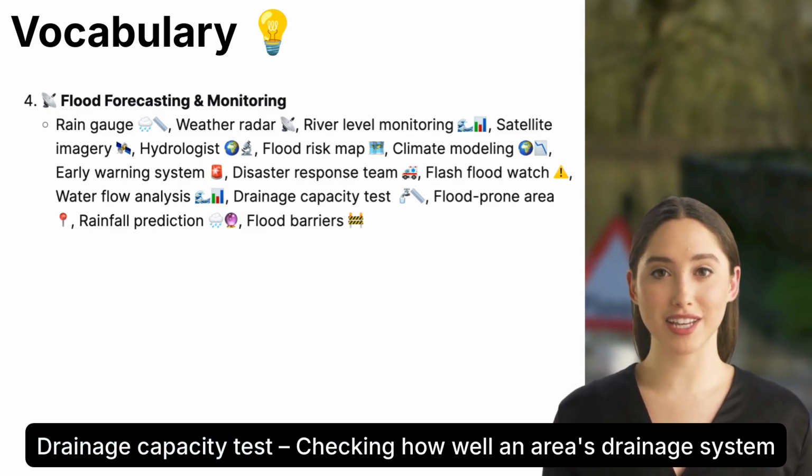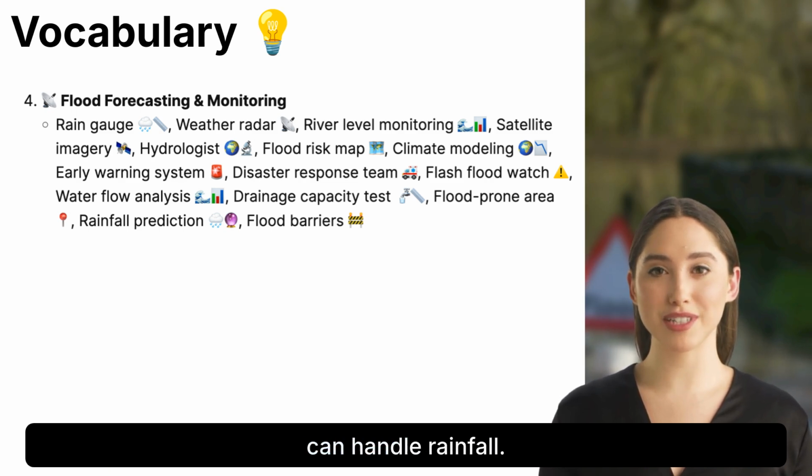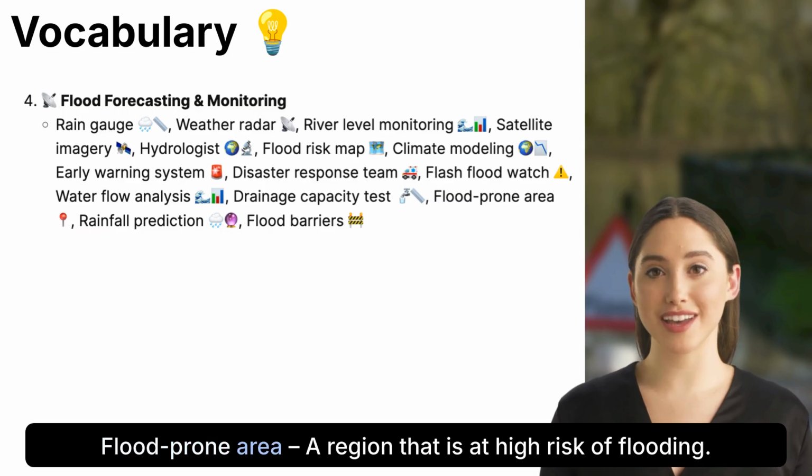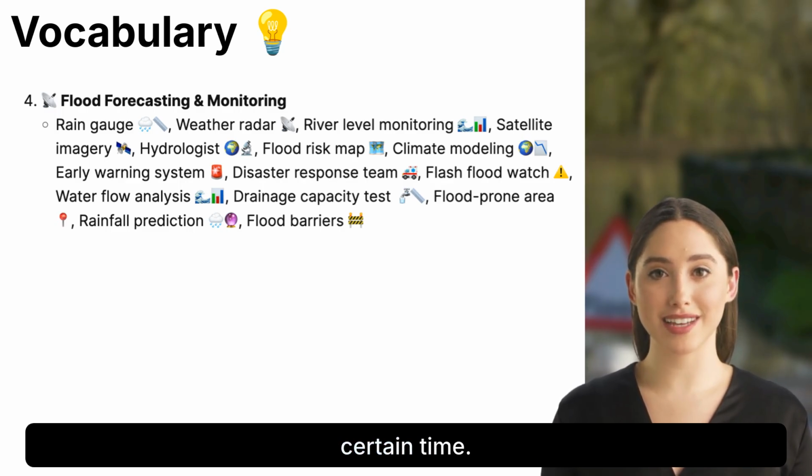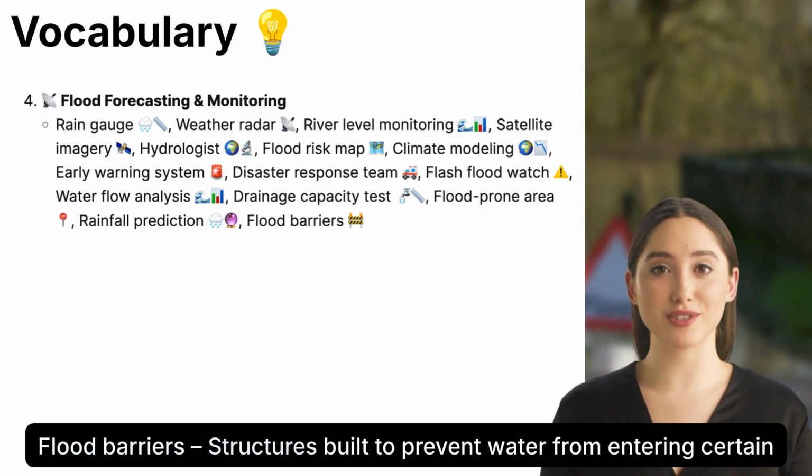Drainage capacity test, checking how well an area's drainage system can handle rainfall. Flood-prone area, a region that is at high risk of flooding. Rainfall prediction, forecasting the amount of rain expected in a certain time. Flood barriers, structures built to prevent water from entering certain areas.